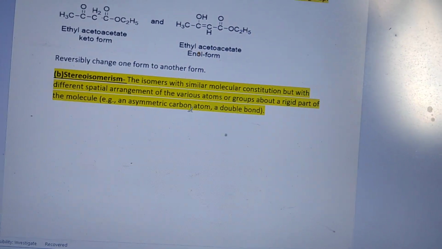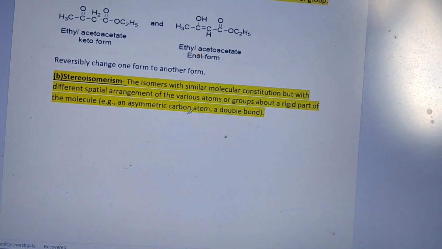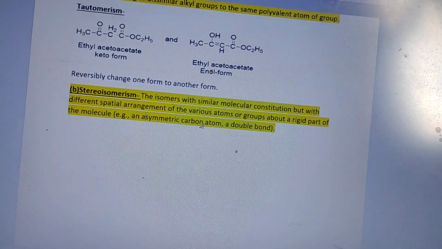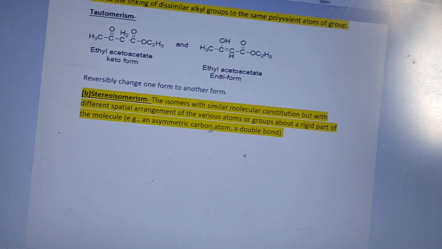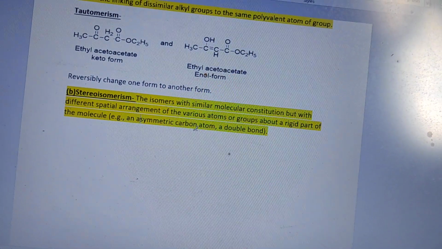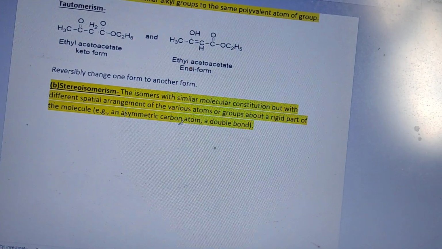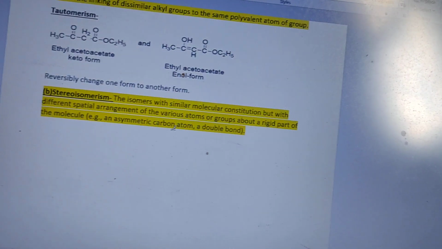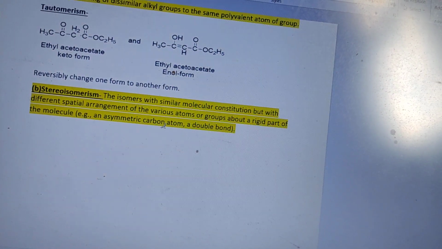If carbon is attached with fluorine, chlorine, bromine and hydrogen, then the carbon is called asymmetric. And also a double bond.